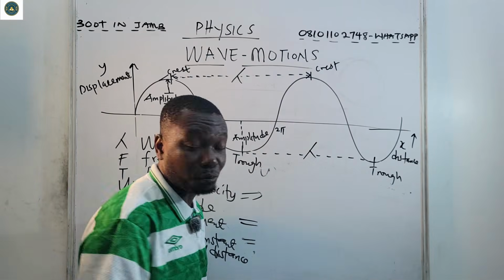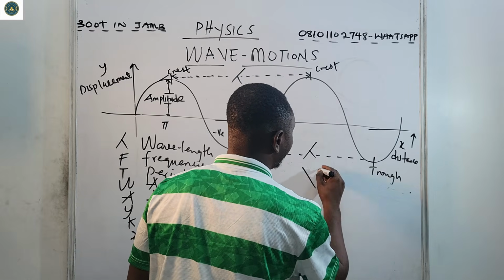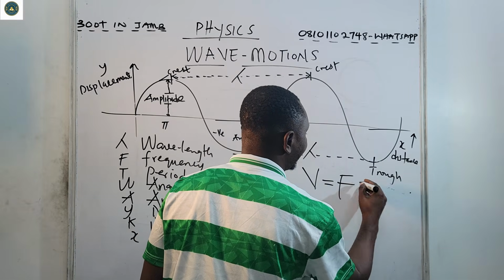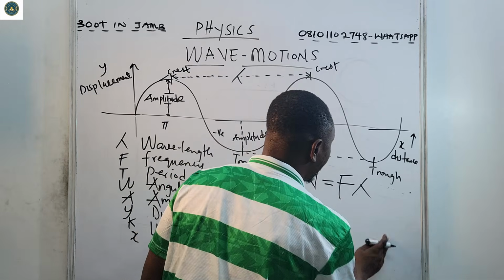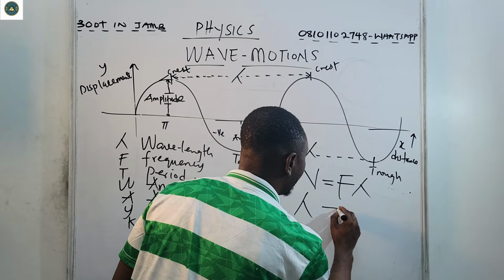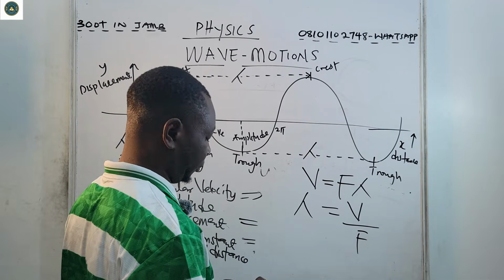This relationship is mostly used by radio stations. The velocity is equal to f lambda. If velocity equals f lambda, that means lambda is velocity over frequency.